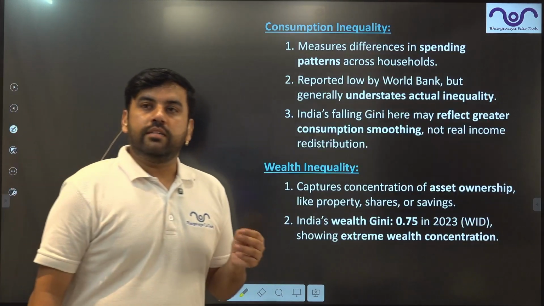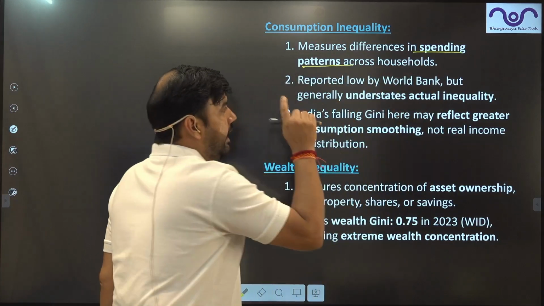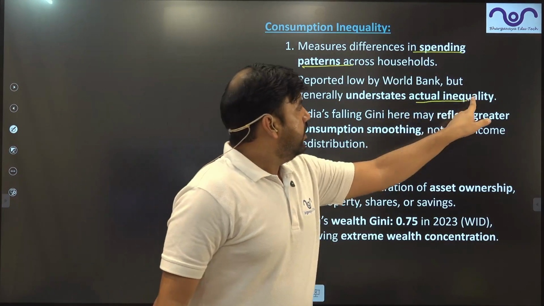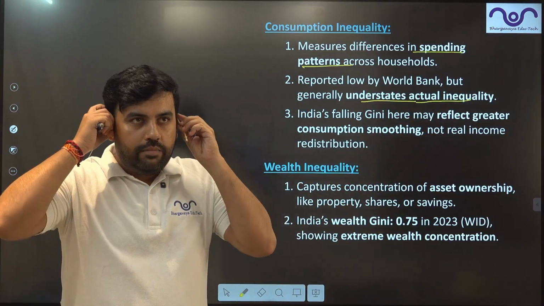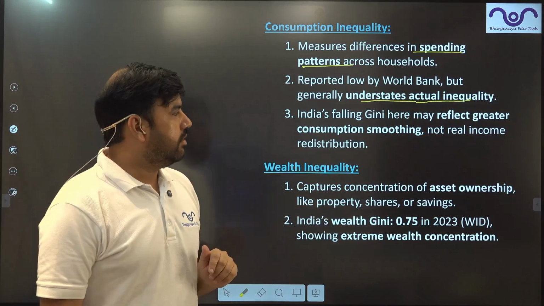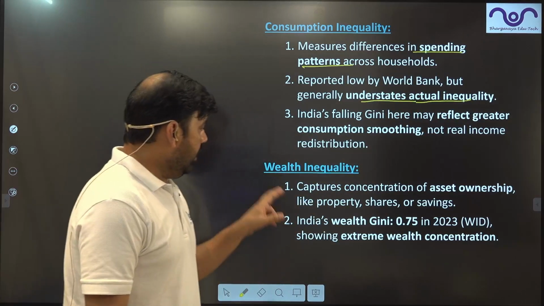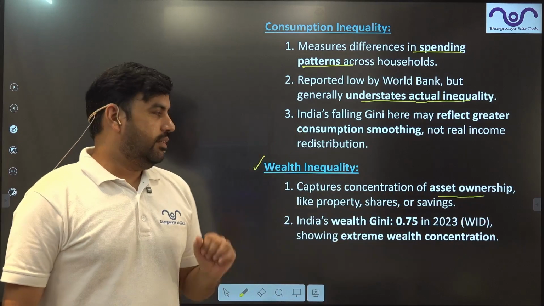Okay, what is consumption inequality? Simple. It is when people are spending differently. In these terms, it understates the inequality. Now, the World Bank is saying inequality in terms of consumption has reduced, but there are still some doubts. Wealth inequality is when the asset ownership of the people remains more or less the same, and it's very high